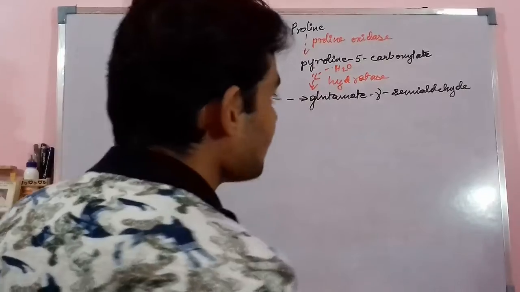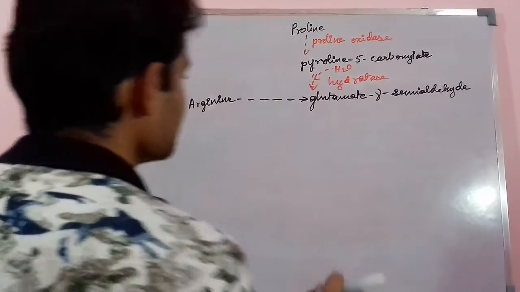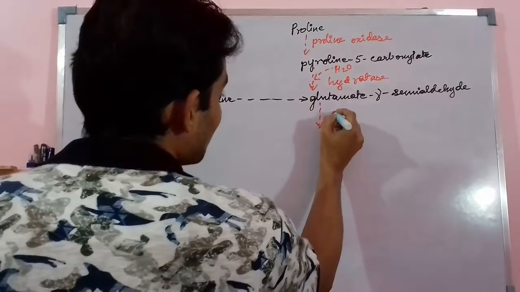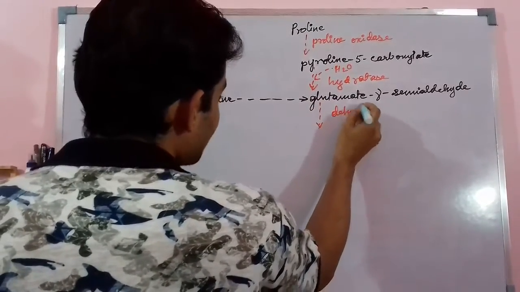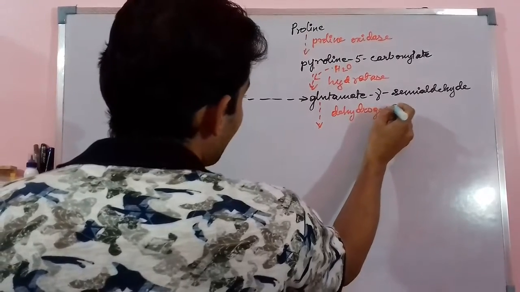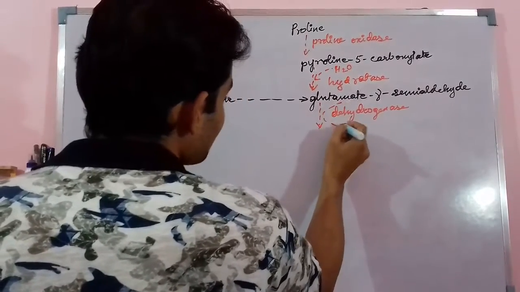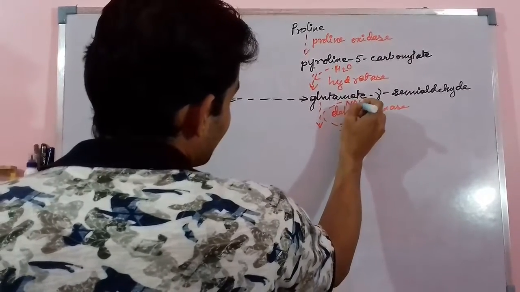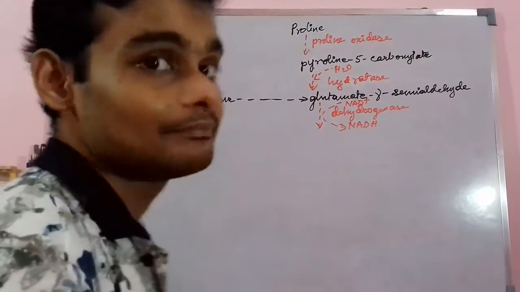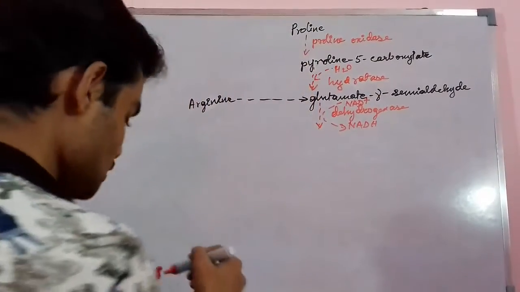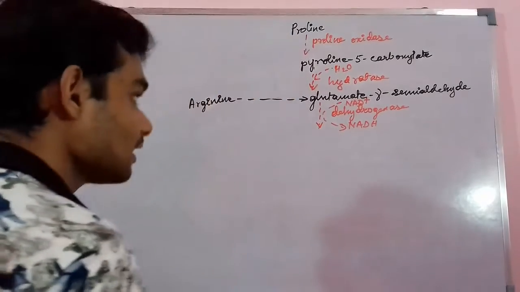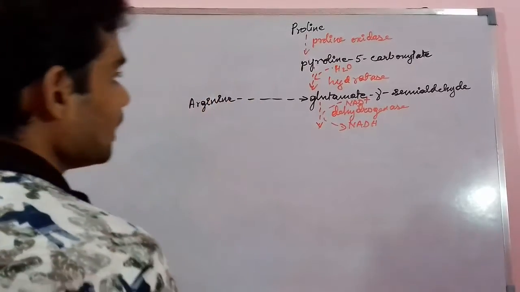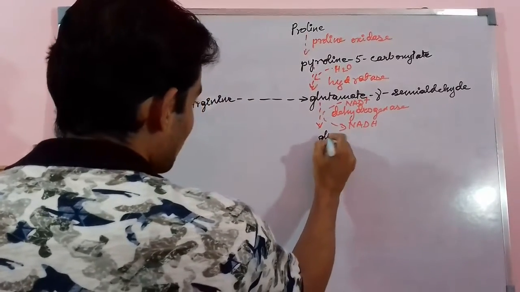Now, this glutamate gamma semialdehyde, in the presence of the dehydrogenase enzyme, and obviously with the role played, very importantly, by NAD plus, which forms NADH, which is the only proton or electron acceptor as well as donor, forms glutamate.